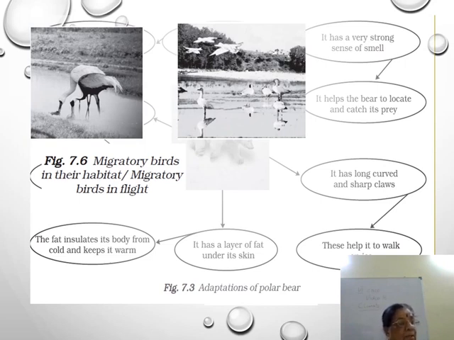Especially the Siberian crane that comes from Siberia to places like Bharatpur in Rajasthan and Sultanpur in Haryana.